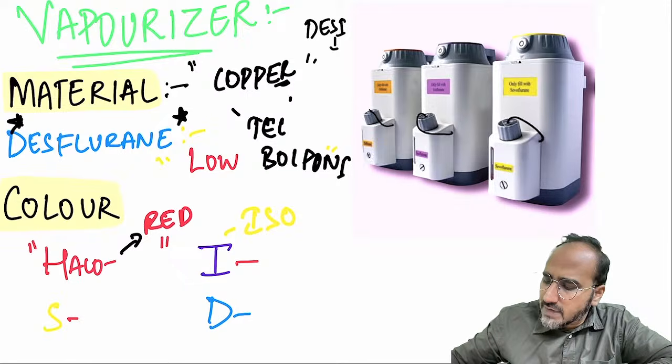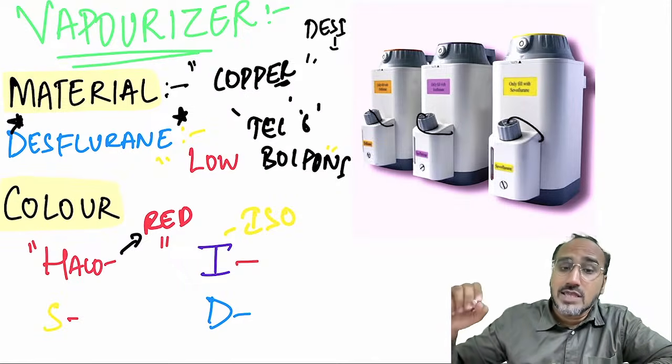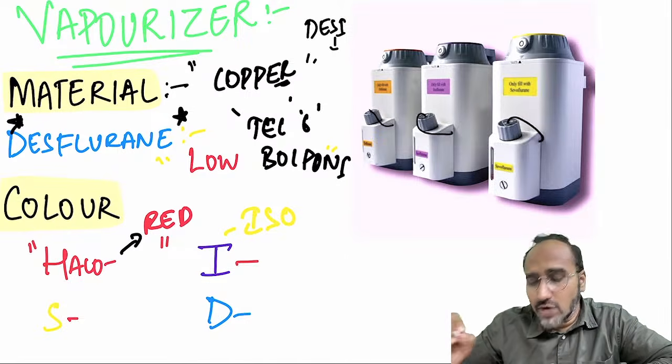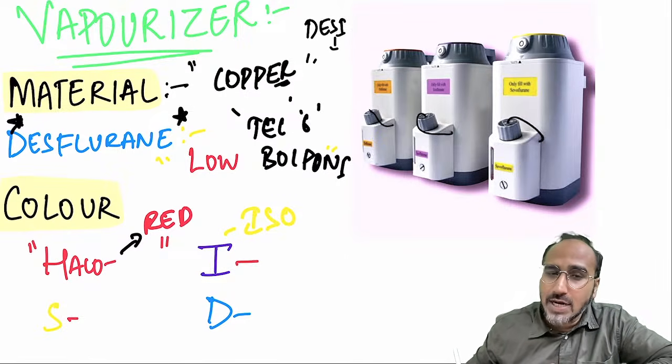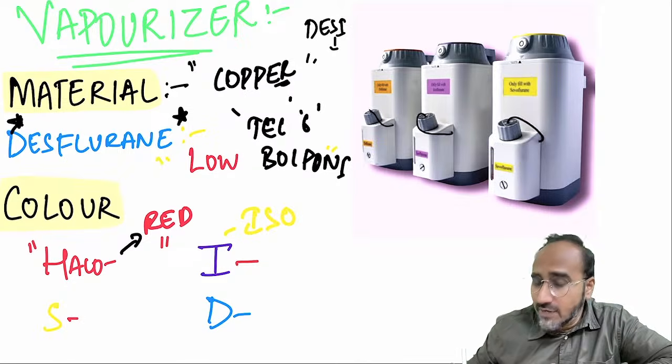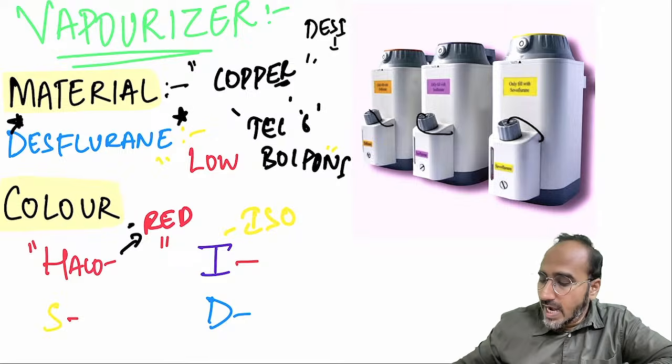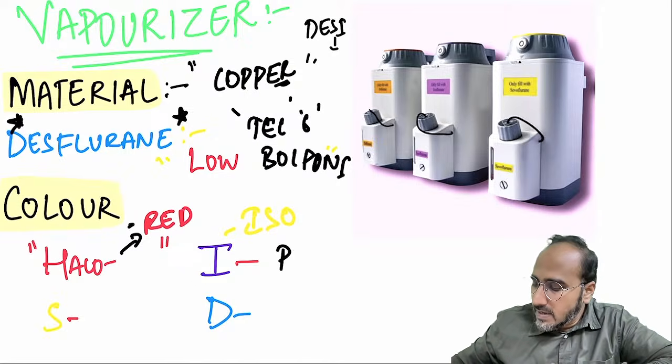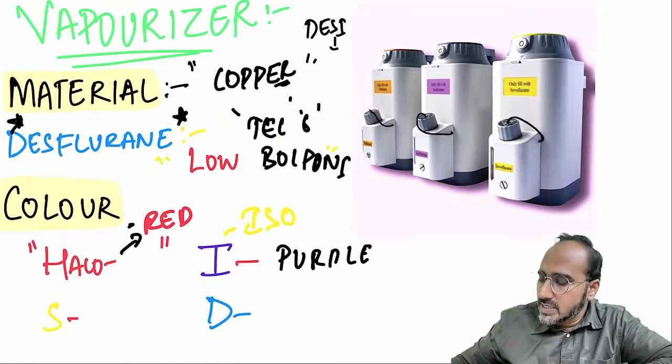The vaporizer that we use is the Tec 6 vaporizer. This vaporizer comes in different colors. For halothane, what is the color, guys? Remember, halothane, hellfire is red in color, so the halothane vaporizer is red. Isoflurane, it is a purple color vaporizer.